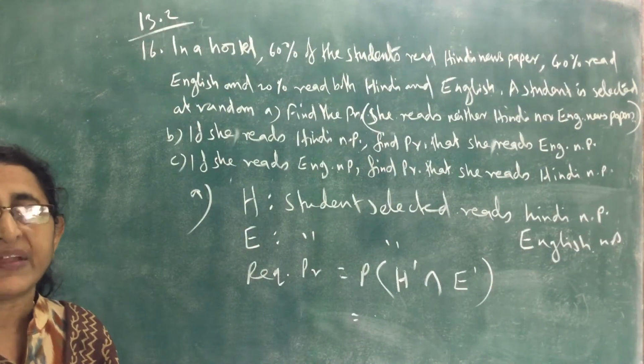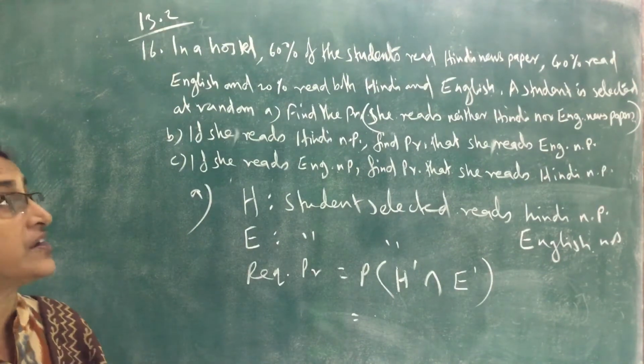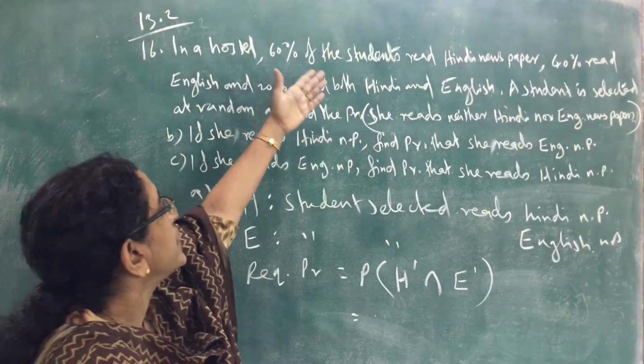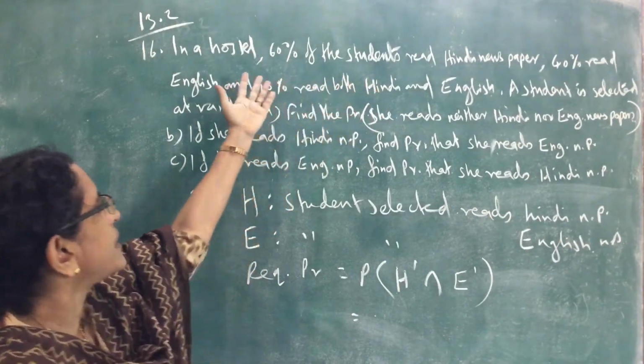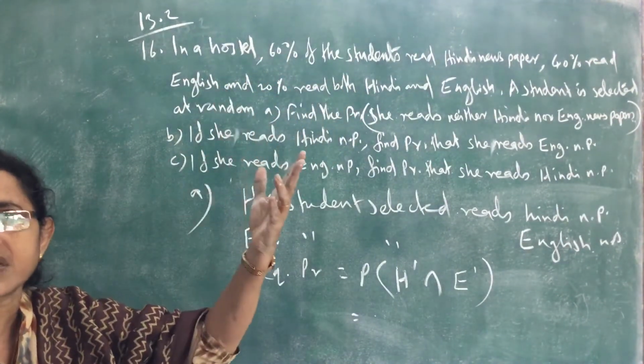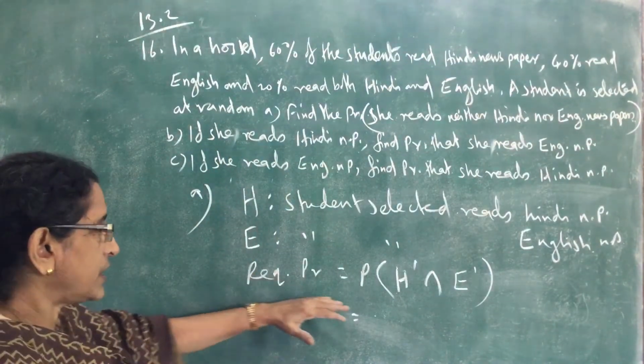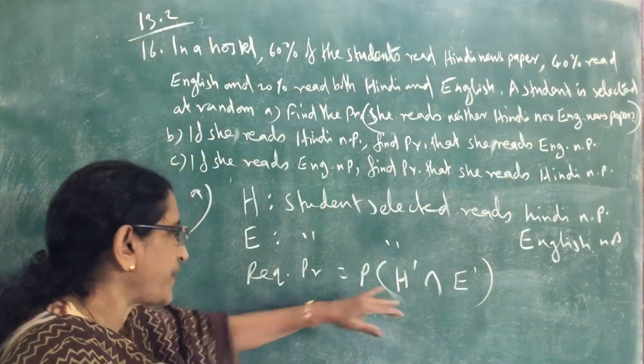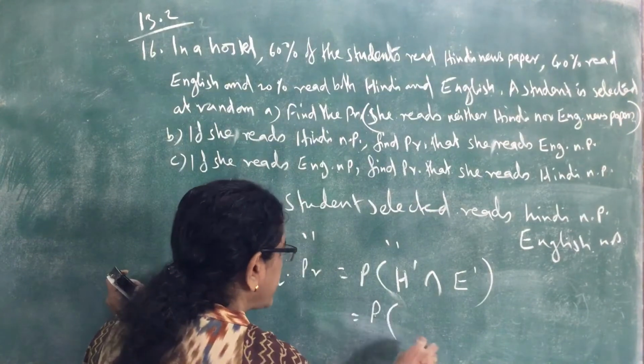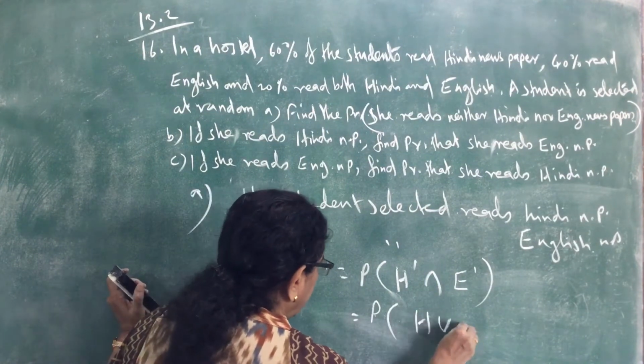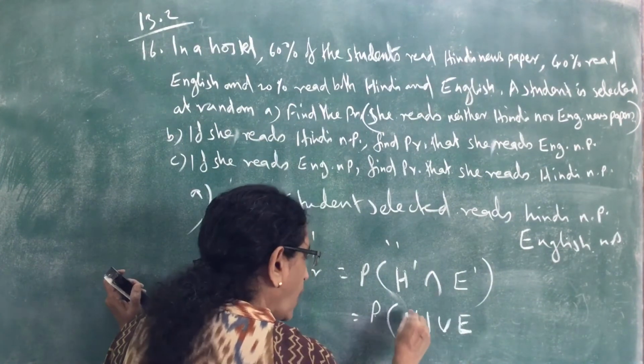They are not independent, because some students read Hindi and some students read English. Now we want to find this, so we apply De Morgan's law, that is (H union E) whole complement.